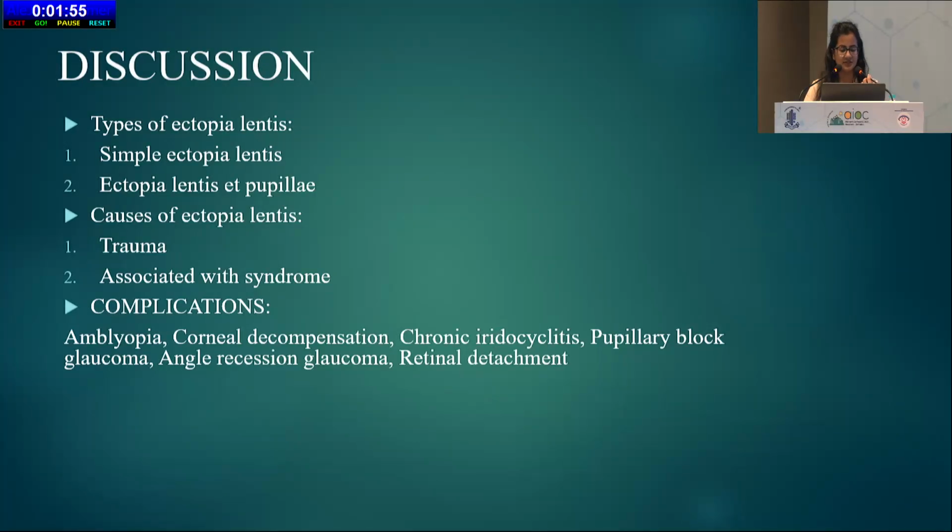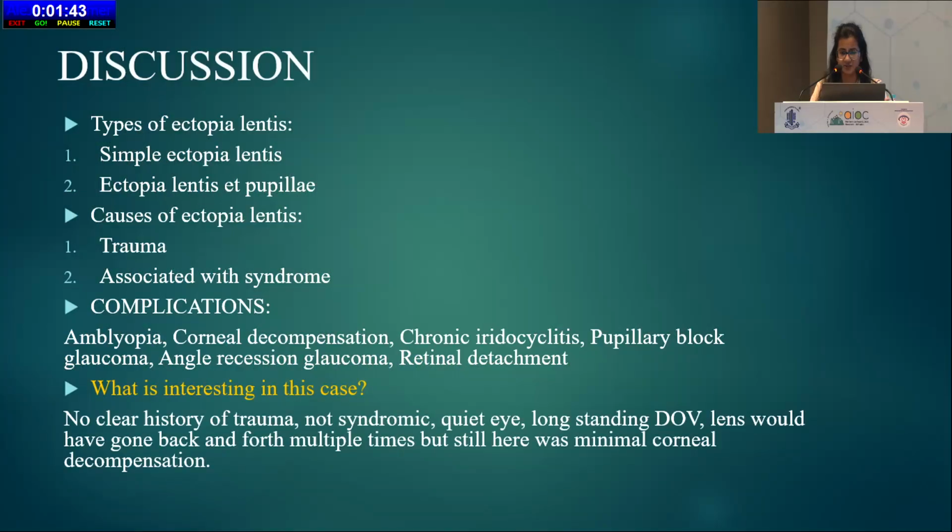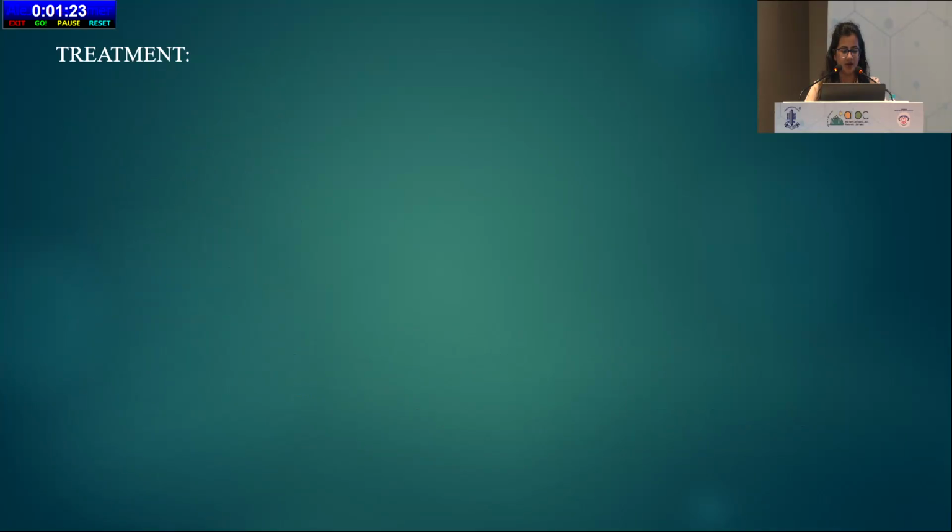Various complications can be caused by ectopia lentis, such as amblyopia, corneal decompensation, chronic iridocyclitis, pupillary block glaucoma, angle recession glaucoma or retinal detachment. But what was interesting in this case was that there was no history of trauma. It was not syndromic. It was a quiet eye and there was a long history of diminution of vision. The lens could have gone back and forth multiple times, but still there was minimal corneal decompensation.